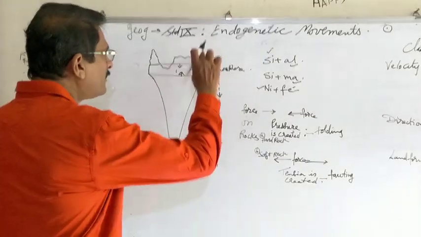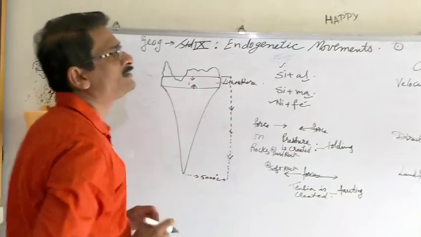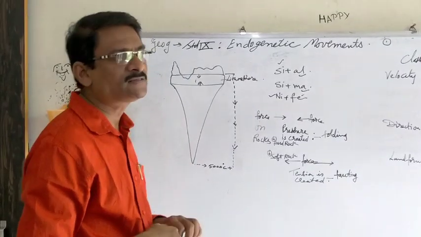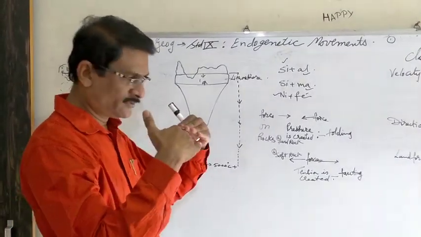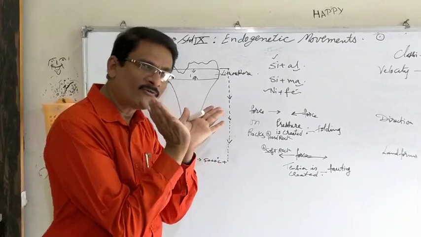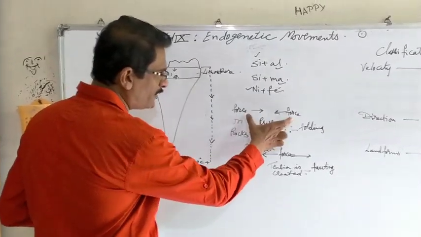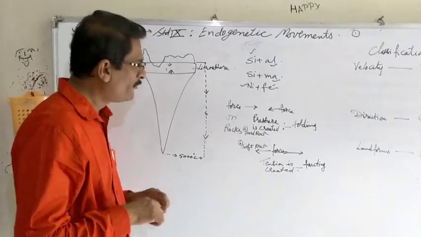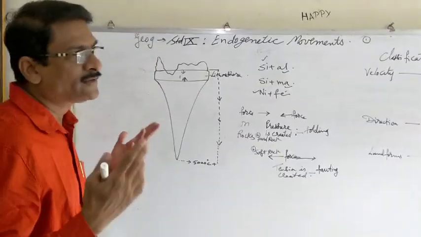Second, we know that the upper part of the earth is made up of tectonic plates. Tectonic plates either move against each other or move apart from each other. So if they move against each other, pressure is created. Keep this in mind about tectonic plates.